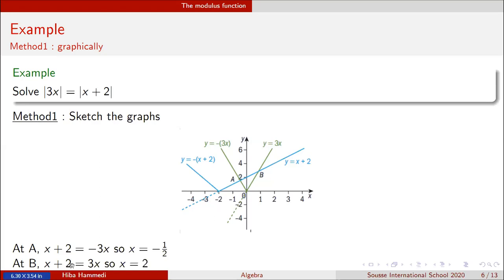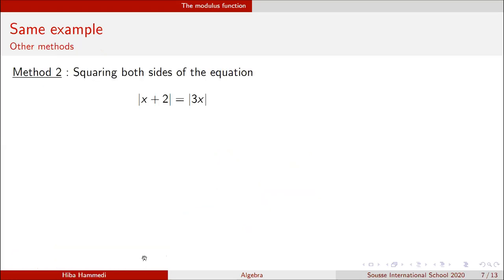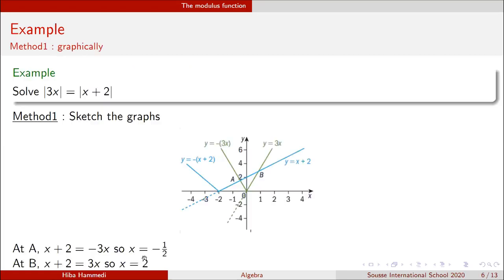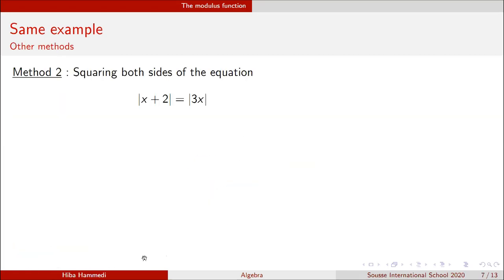Yeah, because it will be 2x is equal to 2, so x is equal to 1 here, and not 2. And even on the graph you can see it, right? So sorry about that, it's 1, not 2. All right, well, this is the first method, so just graphically, and you will see the solution directly from the graph.